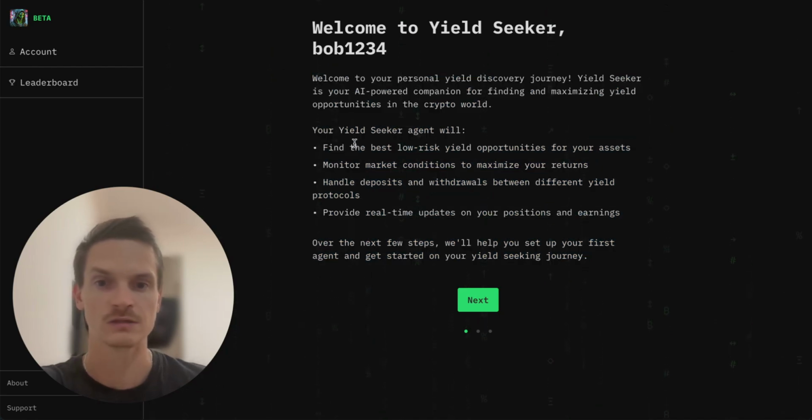So essentially, Yield Seeker is here to find the best low-risk yield opportunities for you, monitor market conditions, show you how to deposit, and provide real-time updates.